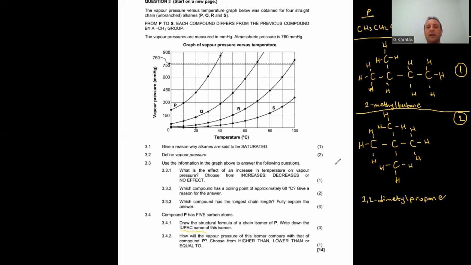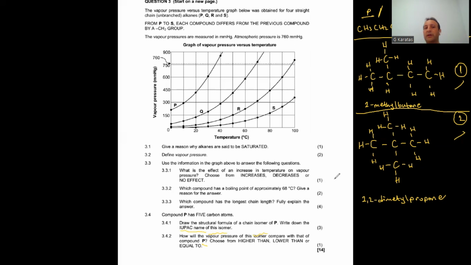Okay. And the next one, how will the vapor pressure of this isomer compare with that of compound P? The vapor pressure of this isomer, let's say the first one or second one, doesn't matter, in comparison to the vapor pressure of P. You know that vapor pressure is inversely proportional to the boiling point, so we need to look at the boiling point.